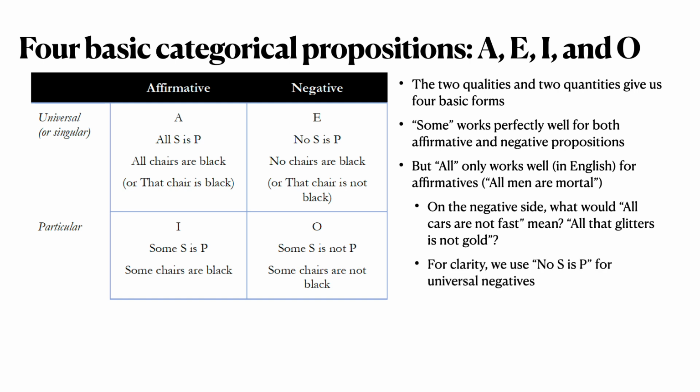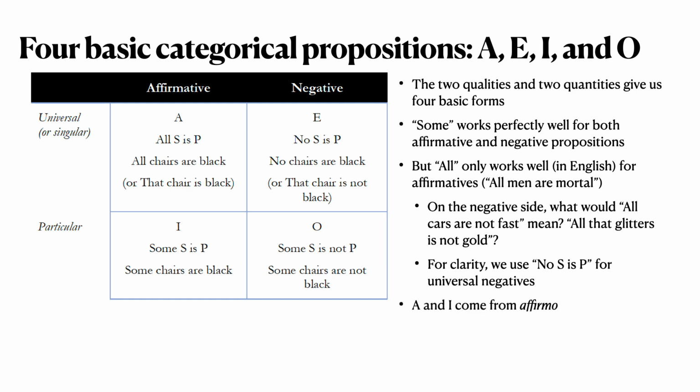So for clarity, in English, we use no S is P whenever we are negating something universally. And that's why you don't have, as the E statement in the chart, all S is not P. We say instead, no S is P. We wouldn't have to do this if it were in Latin, but we do it in English, and anywhere that you learn logic in English, this is the way it will be expressed. Sometimes you'll find someone say every S is P in the A statement, but the majority of people say all.